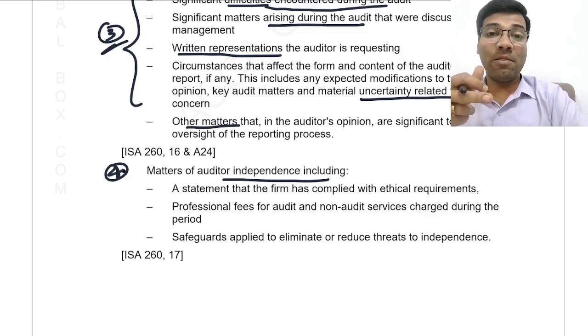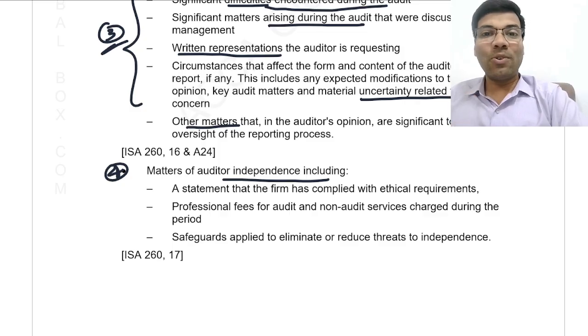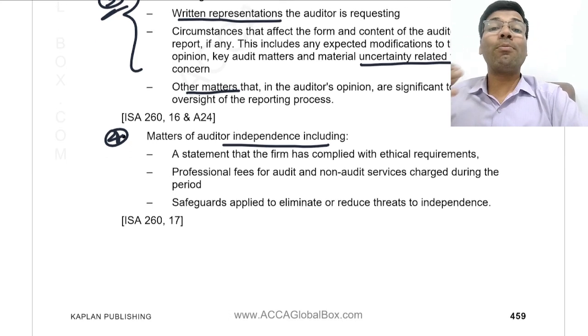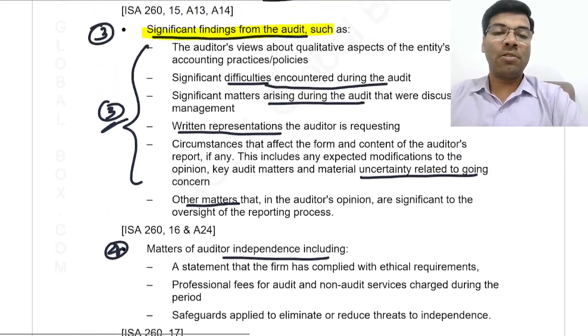It may create what? Threat to independence. Have you remembered these threats to independence? Familiarity threat, self-interest threat, advocacy threat, intimidation threat, right? Okay, good. So these are the 4 matters that are communicated by the auditor to the management.